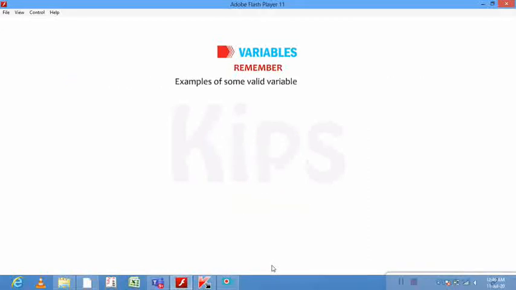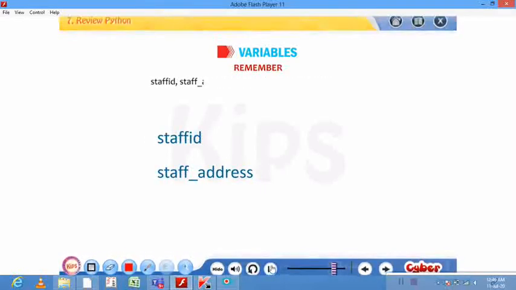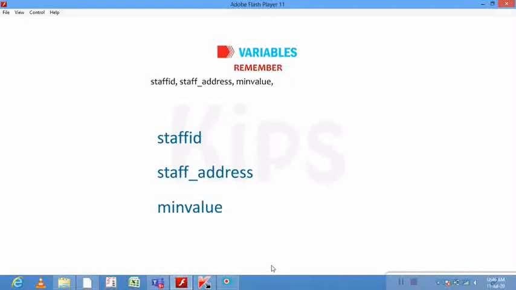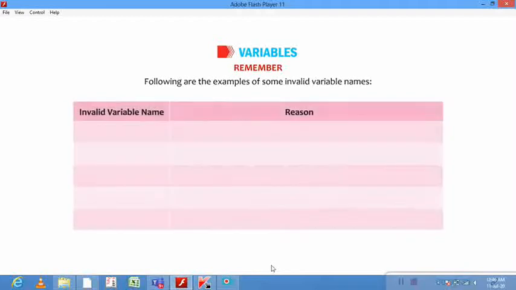Examples of some valid variable names are, these are some examples. Following are the examples of some invalid variable names.